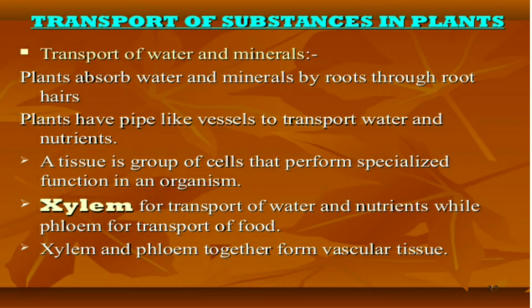So, if the root is absorbing the water, this water should be transported to all the parts of the plant, including leaves, fruits, buds, branches, stem, for the preparation of food. And also, when the leaf is preparing the food, that food should be transported to all the parts of the body, because all the parts of the body need energy, isn't it, for growth, for various purposes. Food is needed. If food and water are not transported to different parts of the plant, then the plant may die.